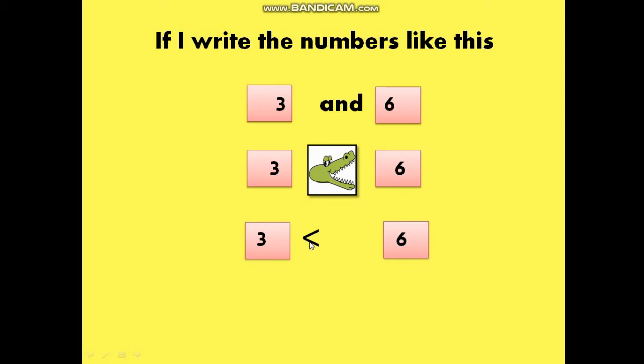I want to eat only the bigger number. So, he is going to look towards number 6, whether 6 was this side or that side. Whichever side the bigger number is, that side only the crocodile mouth has to be made.